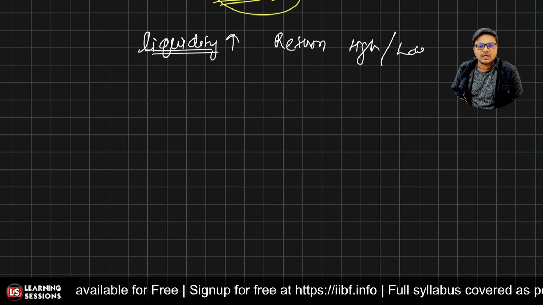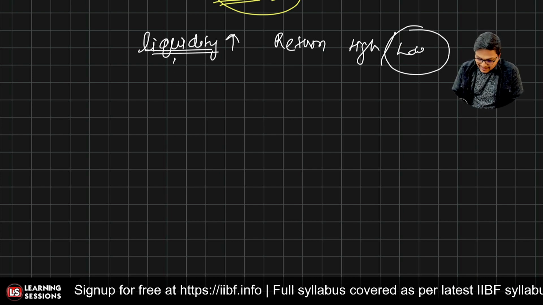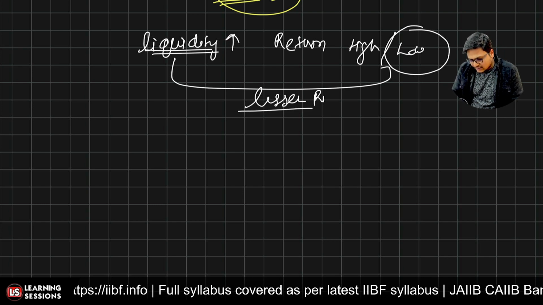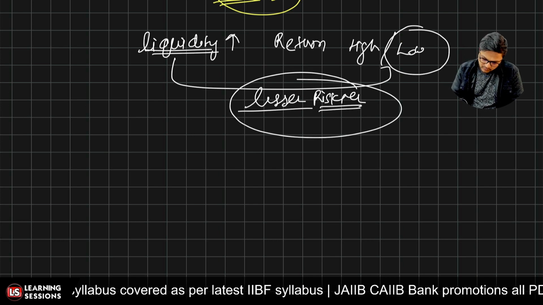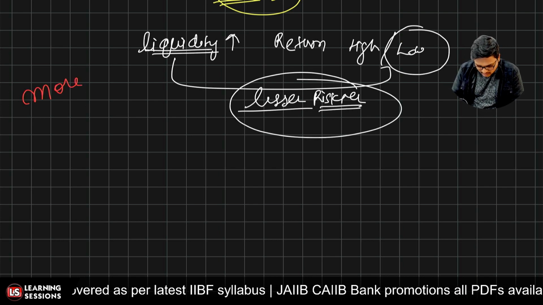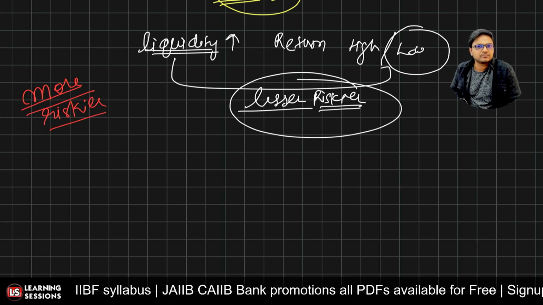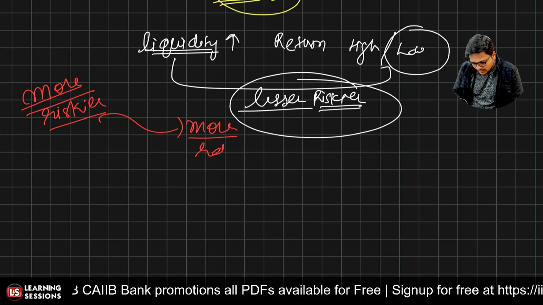Definitely it's going to be low, because it is considered lesser risky. So the more risky the investment is, the more return you are going to get.